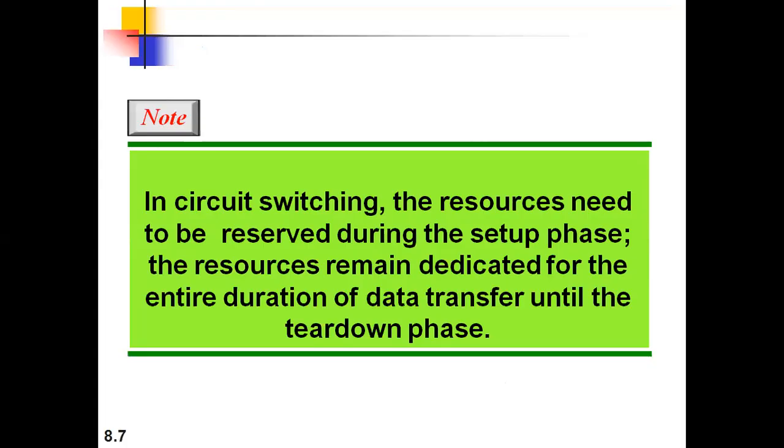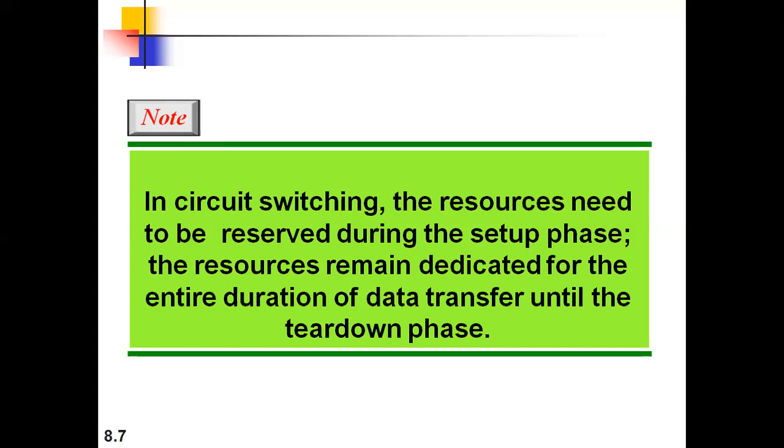So that is what I said. It works in three phases. One is the setup phase, and the entire duration is the data transfer phase, and the last one is the tear down phase. Third one he is calling the tear down phase, that is nothing but closing the connection. First is the setup phase, that is the path setup phase. Second is the data transfer phase, and third one is the tear down phase. So these are the three phases in which the circuit switch network works. Is it clear?